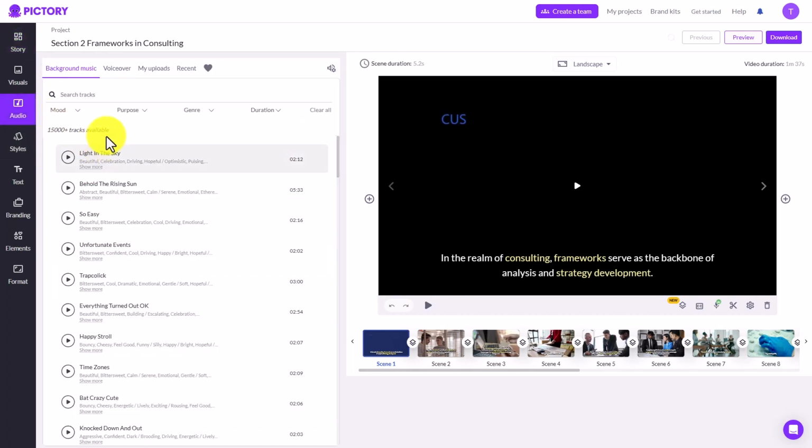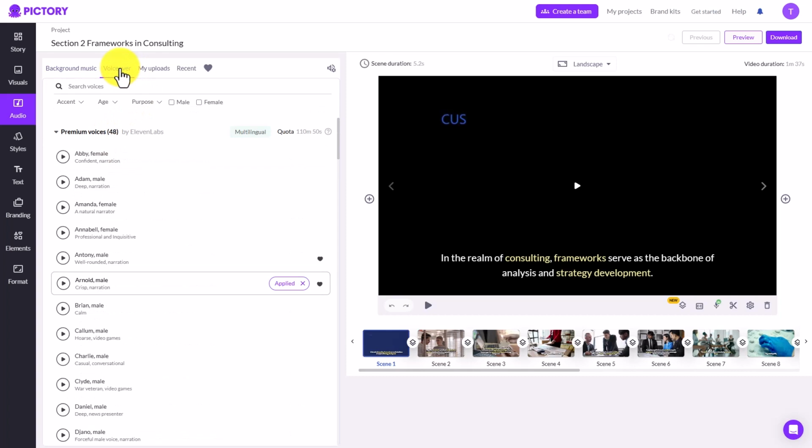In the audio section, you will see that you will have a voiceover available. It's here where you can choose a voiceover from 11 Labs to use in your video project. And you'll see the premium voices here from 11 Labs in this area. You'll then choose to apply one of the voices.